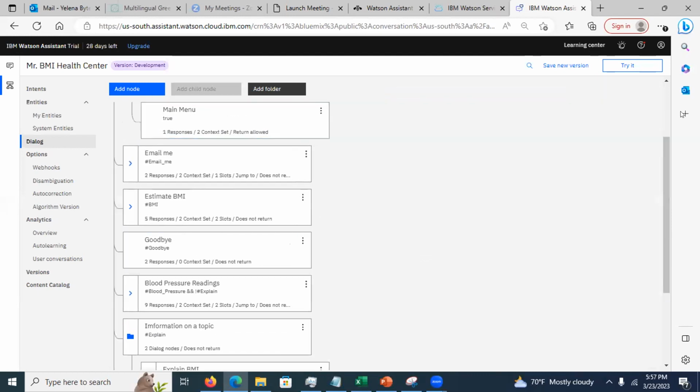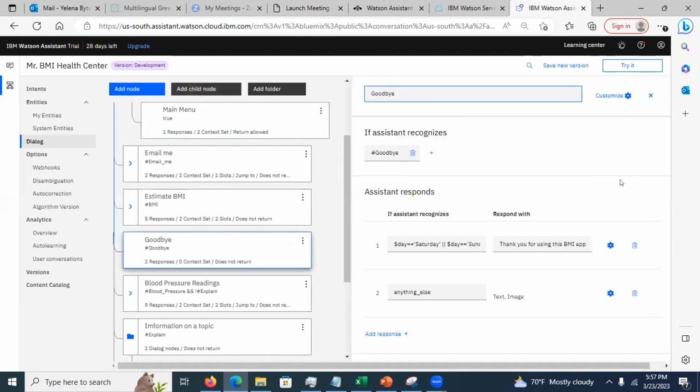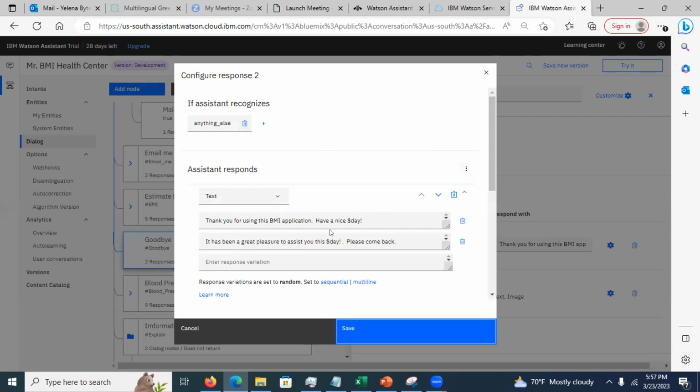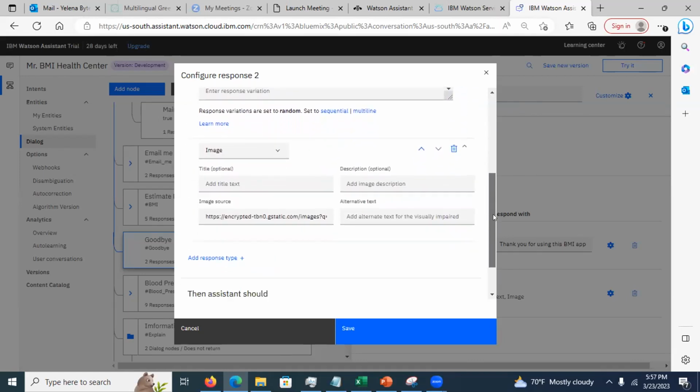So I have a goodbye node, right? It's here. And in the goodbye node, I have a conditional response. See this? This is a goodbye, anything else. In this case, if the day is not Saturday and not Sunday, then it's going to go in here. And this shows what is stored in day, right? So it's going to say, have a nice Thursday, because today is Thursday. And then it's going to display the picture.